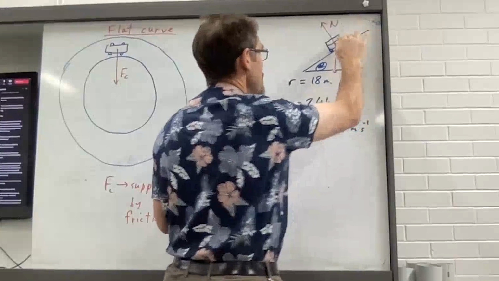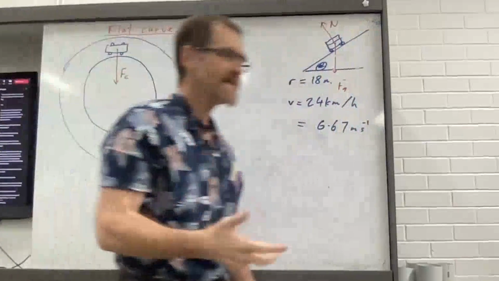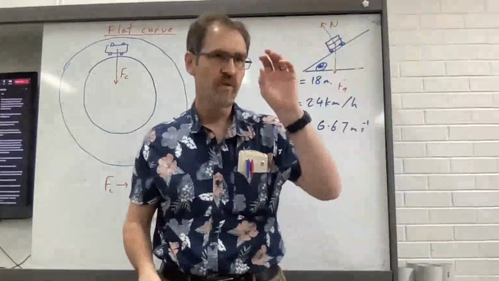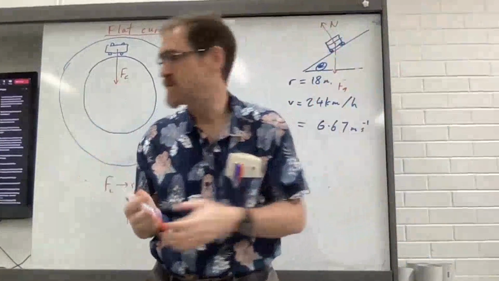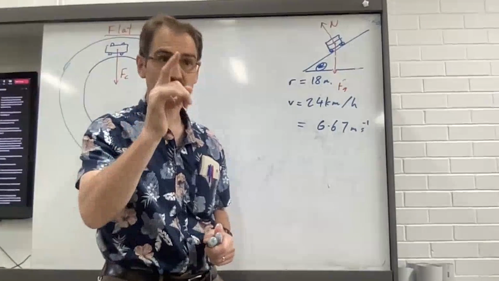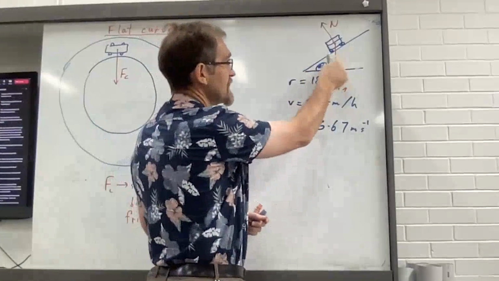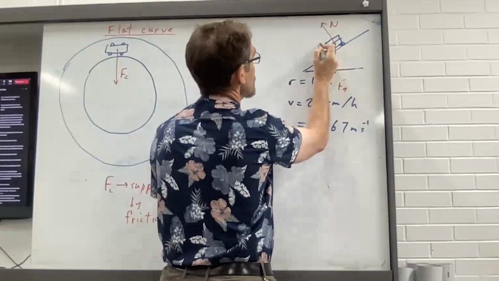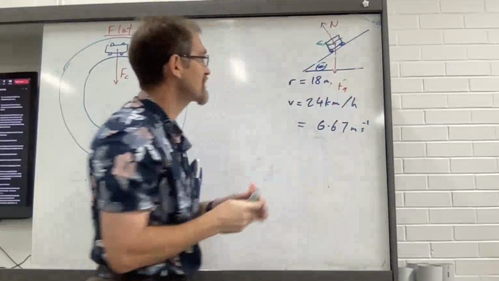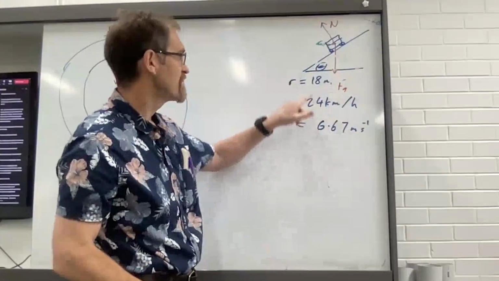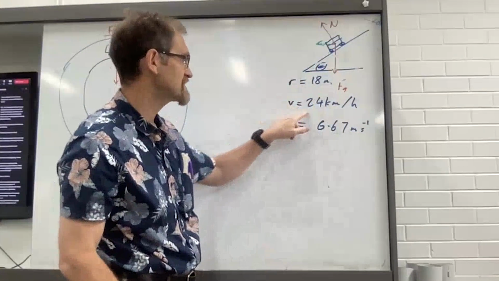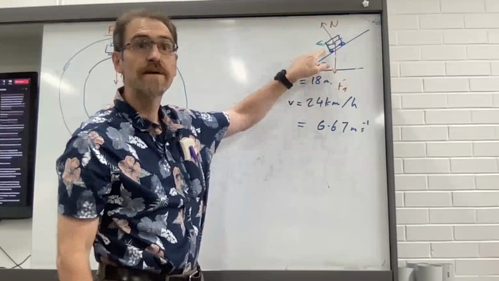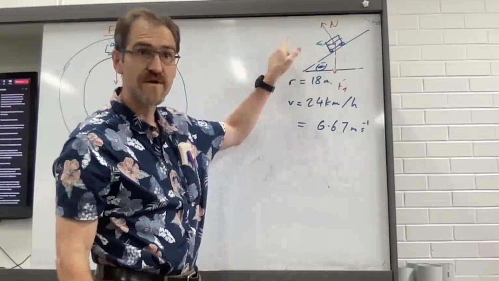Now, if that is the case, and we're not supplying the centripetal force with friction, what are we supplying the centripetal force with? Correct. The net force between gravity and the normal force is supplying that. If we get the correct angle theta for a radius of curve 18 meters at a velocity of 6.67 meters per second, the net force will be horizontal towards the center of the curve.